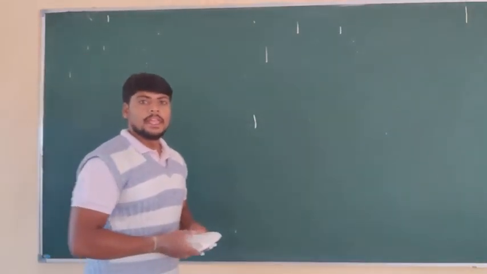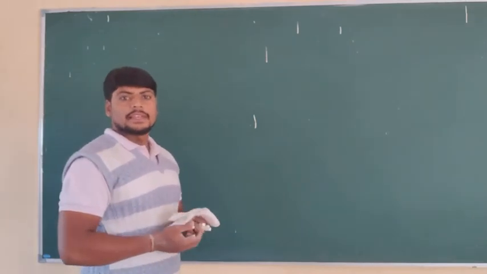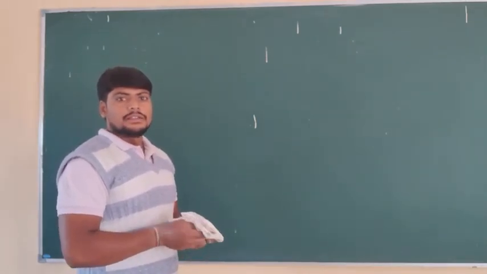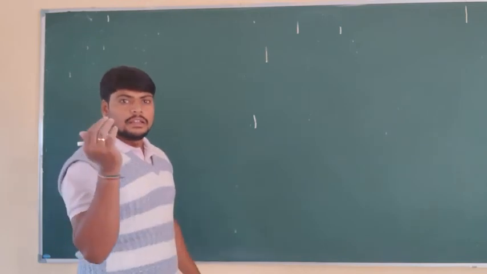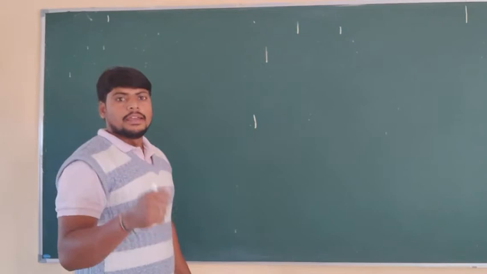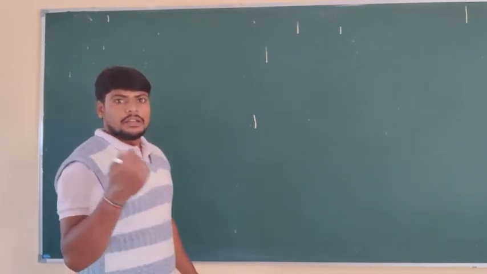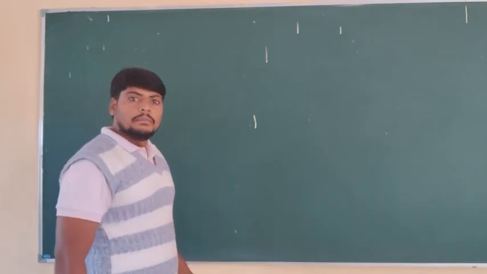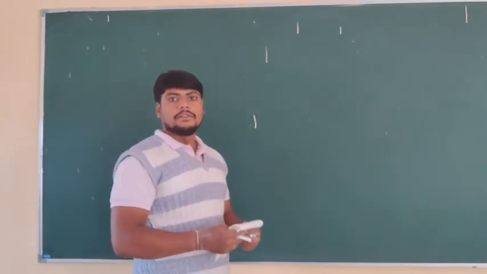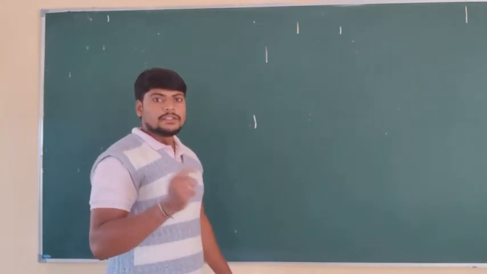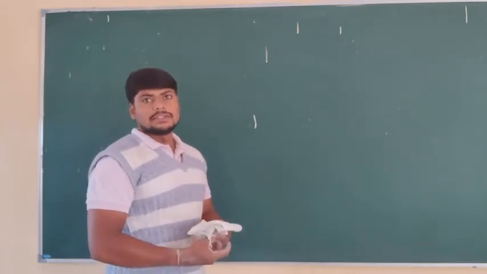Good morning, students. In the previous class, we discussed the dihybrid cross. What is the dihybrid cross? What are the ratios of the F1 generation in phenotype or genotype, and the ratios of the F2 generation? All those things we have discussed, and the derivations of Mendel's principles, like the law of dominance, the law of segregation, and the law of independent assortment. These are the concepts we discussed in the last classes.